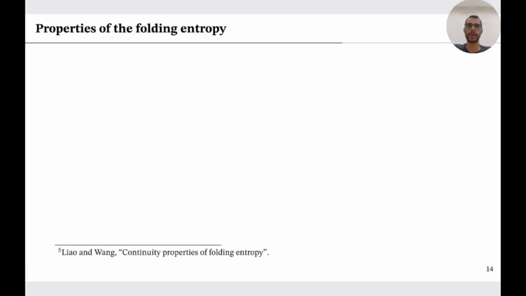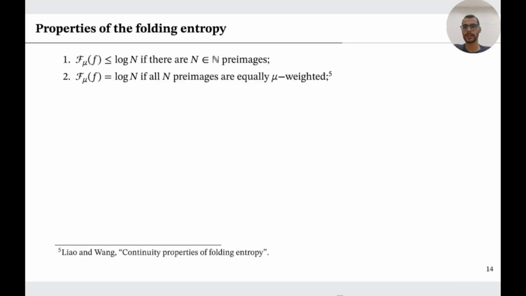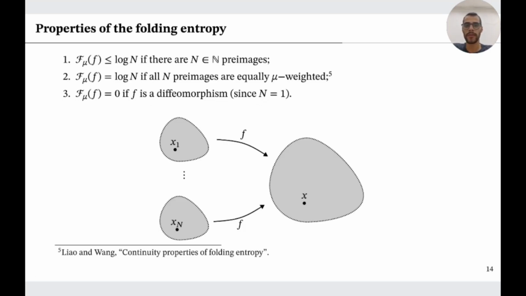Now we see some properties of the folding entropy. First, if there are n pre-image branches, the folding entropy will be bounded by log n, and the equality will be achieved if all n pre-image branches are equally mu weighted, and will be 0 if we have a diffeomorphism, since n will be 1. As an example, we have an image where this transformation F maps n elements to 1. Then the folding entropy of F will be bounded by log n.